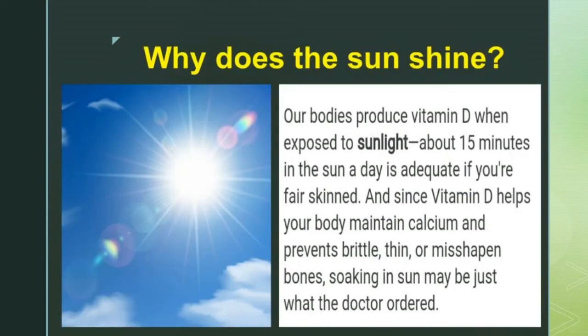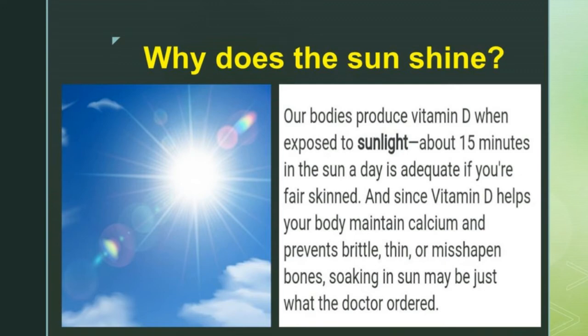Why does the sun shine? We all know the sun shines very brightly in the afternoon, in the morning, every time. It gives many advantages for our body. Let us know some advantages. Our body produces vitamin D when exposed to sunlight. For example, when we get sunlight in the morning till 10 a.m., the sunlight is very useful and gives strength to our body, which is vitamin D. It is very useful for our body.